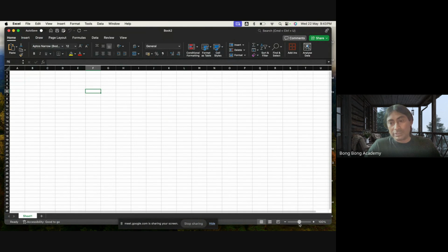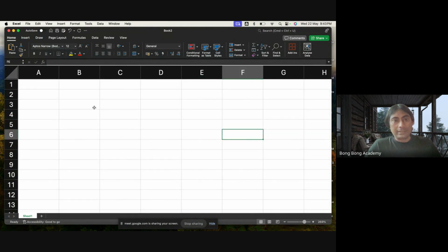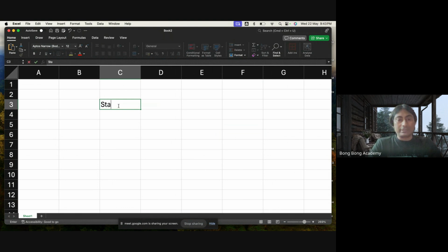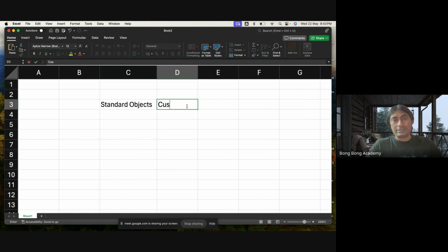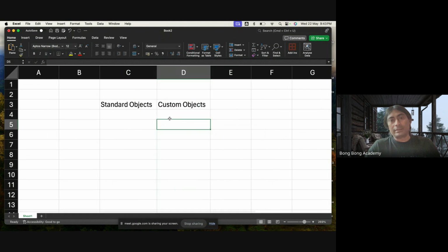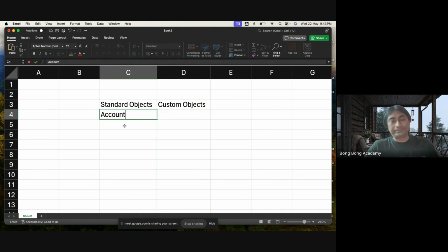Let me show it once again with a diagram. So objects are of two types: standard objects and custom objects. What is a custom object? A custom object is any table which is created by you, right? Salesforce will not provide any custom objects. By default, Salesforce will give you some standard objects. For example, account is a standard object, right?